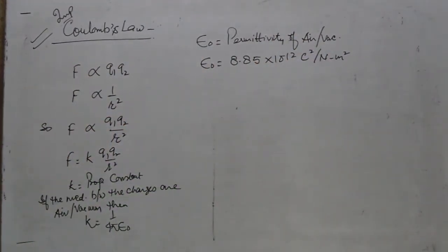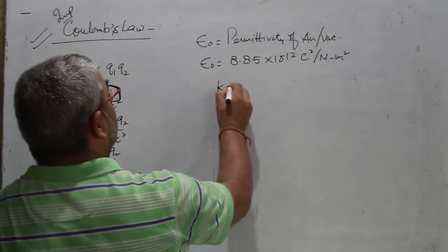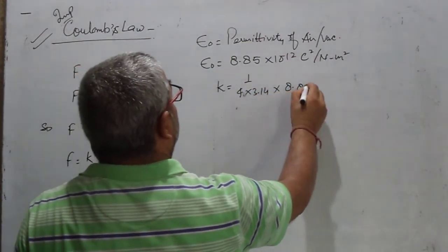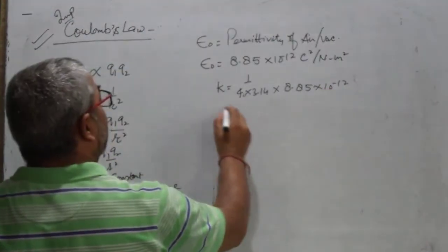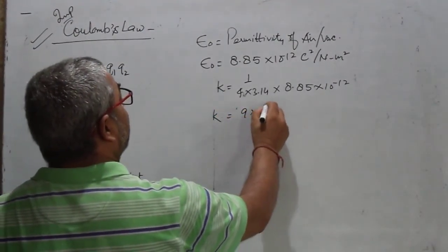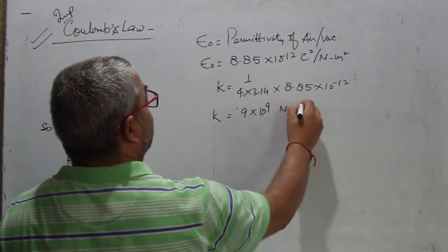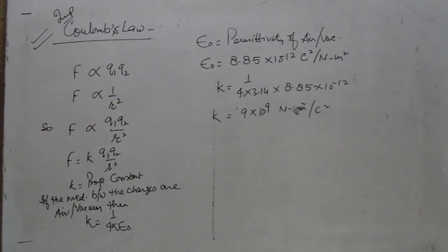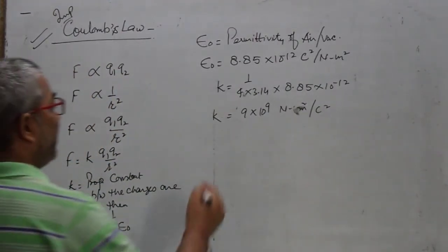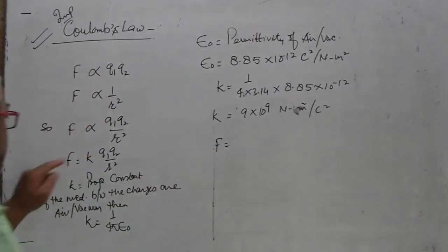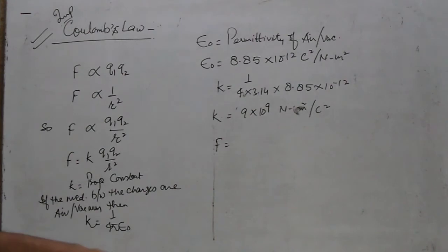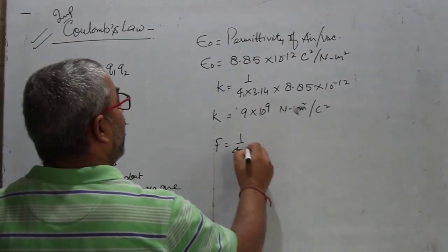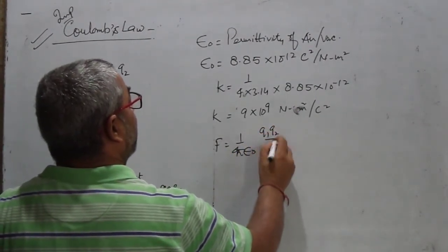अगर हम इस कांस्टेंट की वैल्यू कैलकुलेट करें, अकॉर्डिंग टू द कैलकुलेशन ऑफ दैट वैल्यू, we found that the small k is 9 into 10 raised power 9 Newton meter square per Coulomb square. So what is the formula? Formula is F is equal to 1 upon 4 pi epsilon naught Q1 Q2 upon R square, in place of small k.